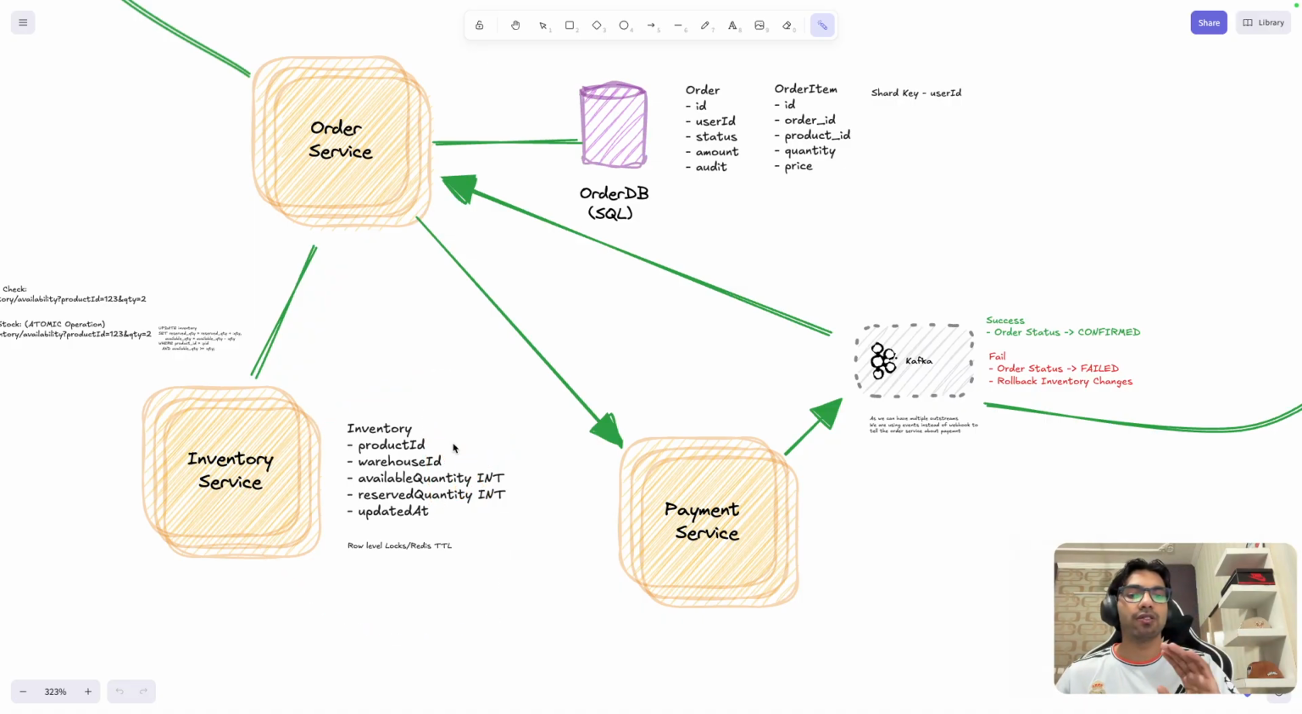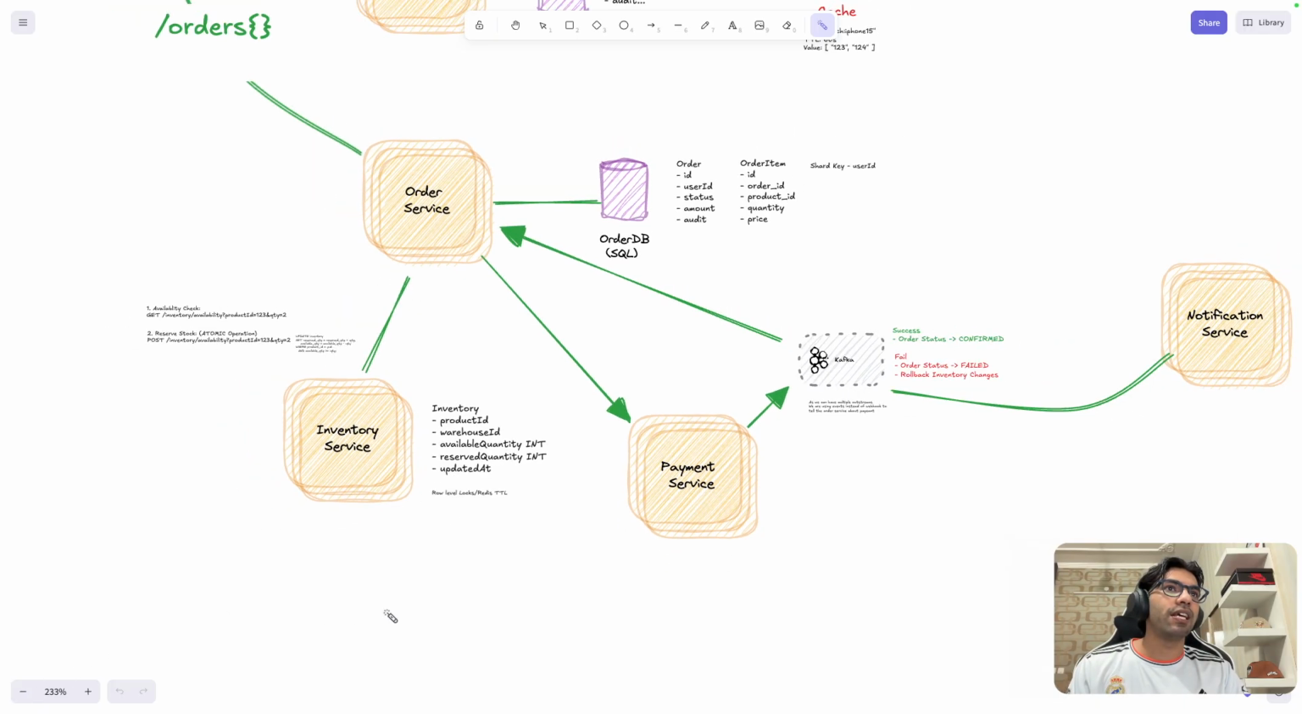This is very common with H&M and all those portals also. If you place a t-shirt order and your payment fails, you'll see that the t-shirt is out of stock for some time, but after a couple of minutes the t-shirt comes back again. So this is how the Amazon design would look.